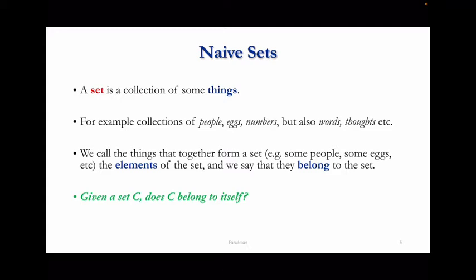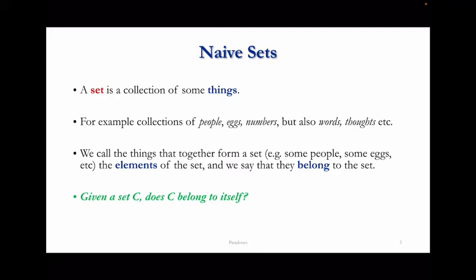So, according to a naive concept of set, a set is a collection of some things, of some objects. So, for example, a collection of some people can be considered to form a set. The collection of the eggs in my refrigerator form a set. A certain collection of numbers, for example, numbers 1, 2, 3, 4, 5, form a set, and so on. One could also consider words, thoughts, and so on. We want to leave this notion of set very, very generic and general. We just think about some things put together.